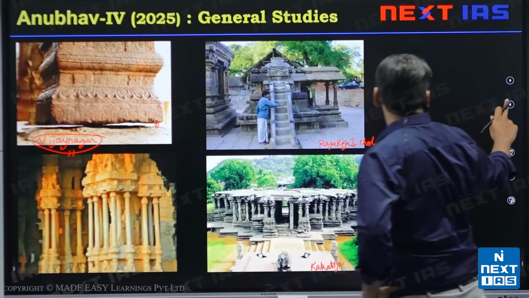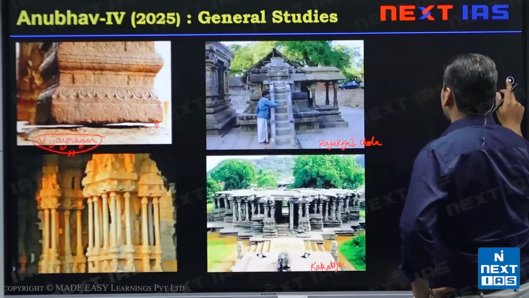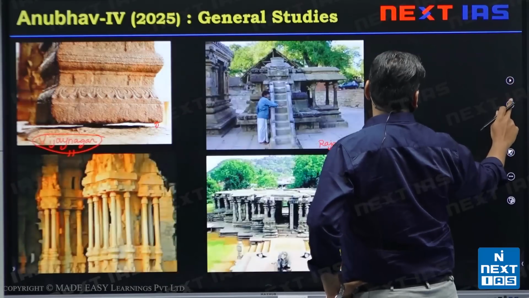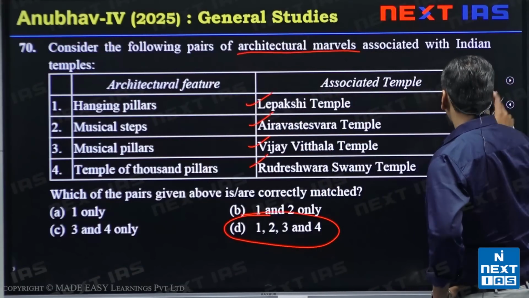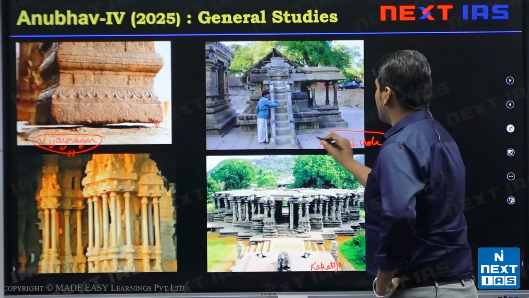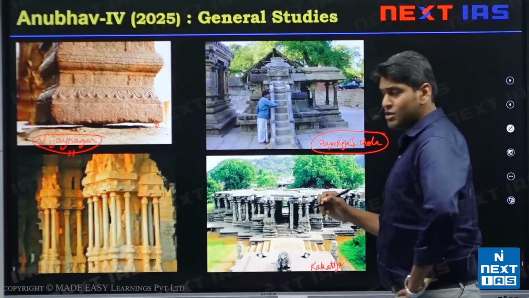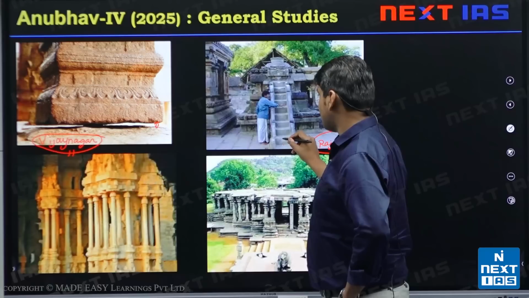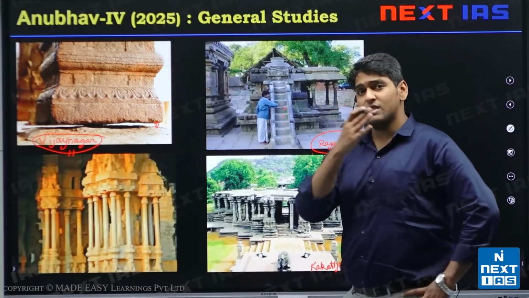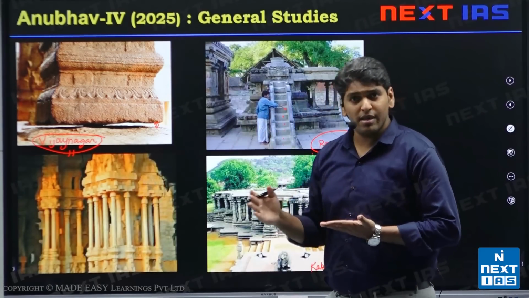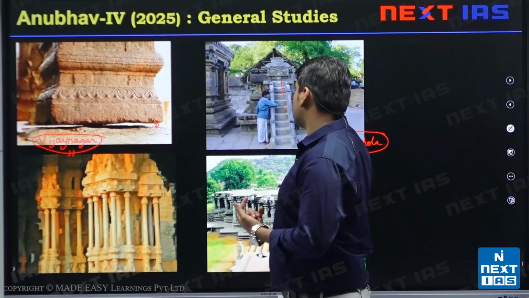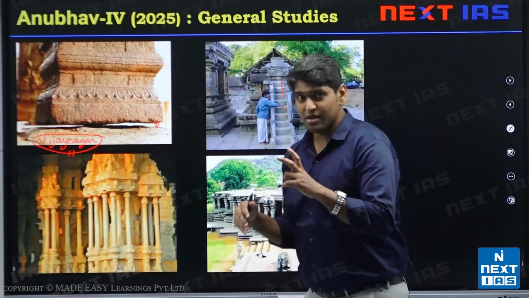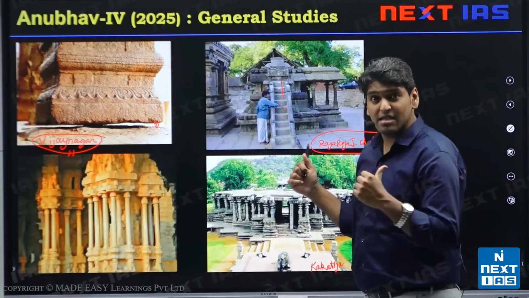Next we have musical steps. The temple is Airavateshwar temple. This was patronized by Raja Raja Chola, the Chola dynasty. There are 10 steps here. If you climb the 7 steps, the sound of the 7 basic tunes will come: Sa re ga ma pa dha ni sa. And then in the last 3 steps you will hear the reverberation of the word Om.